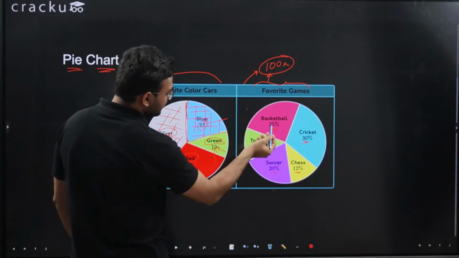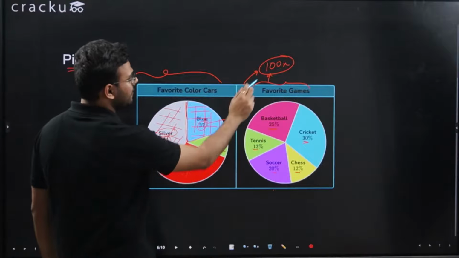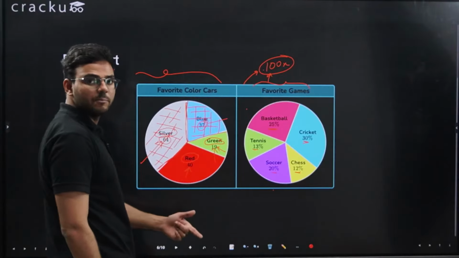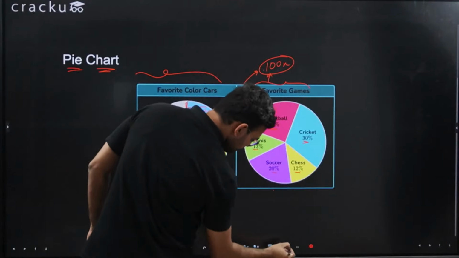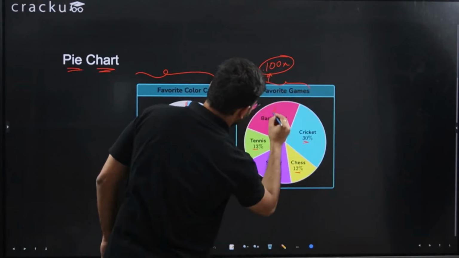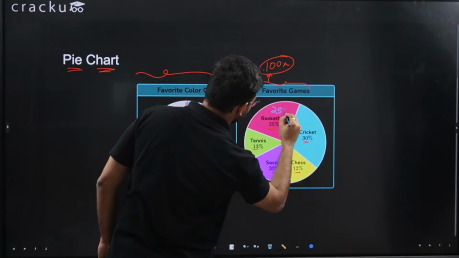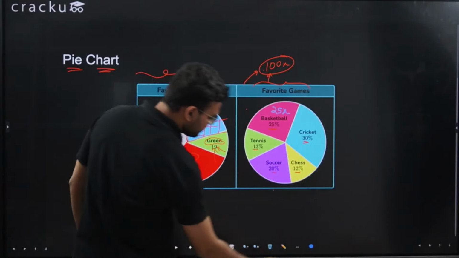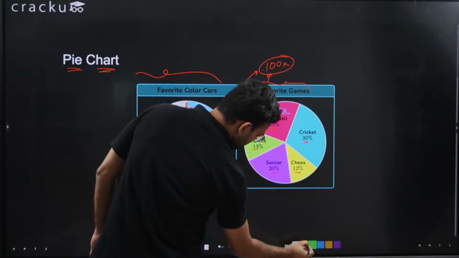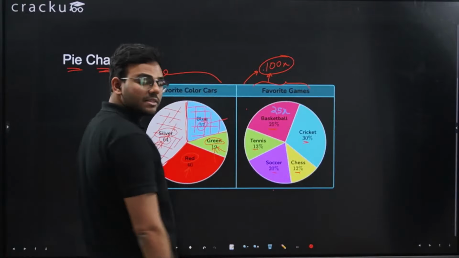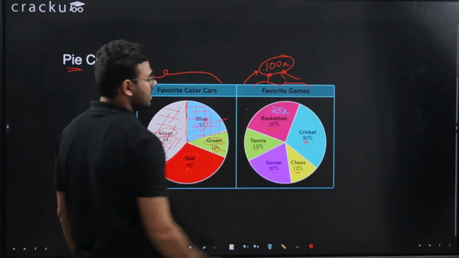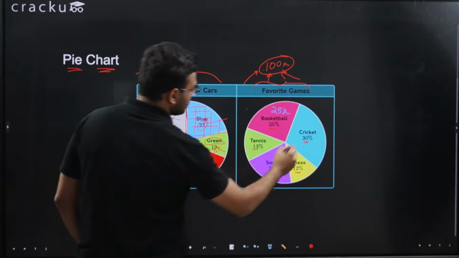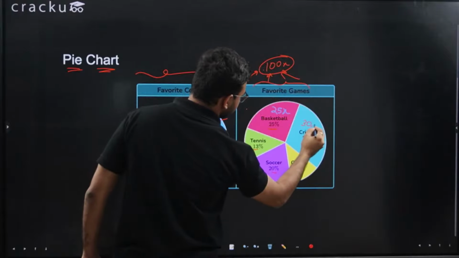Now 25% like basketball, which means 25% of the total number of people, which is 25% of 100x. So we can say 25x people like basketball. Then we have cricket, which is liked by 30% of the entire data set, which is 100x. So 30% of 100x is 30x. So cricket is liked by 30x people.